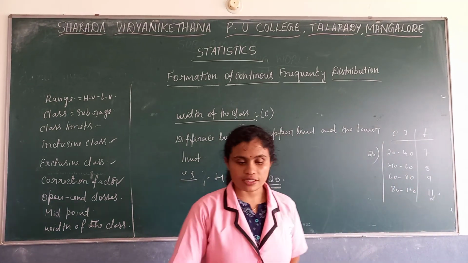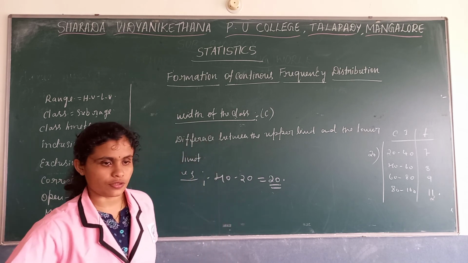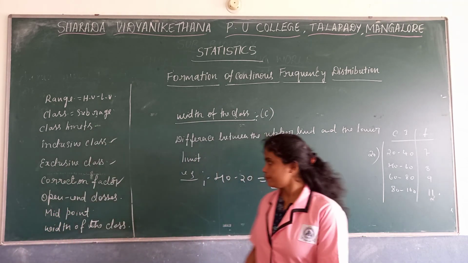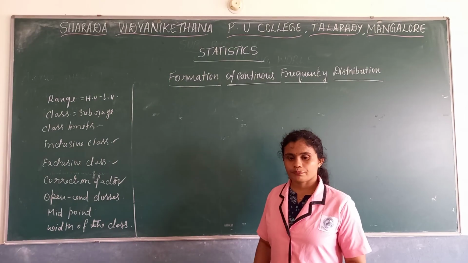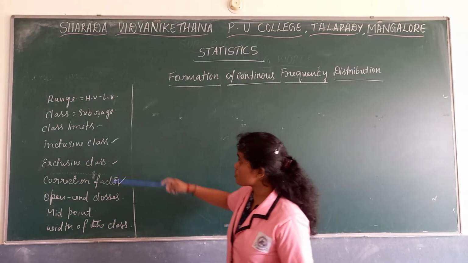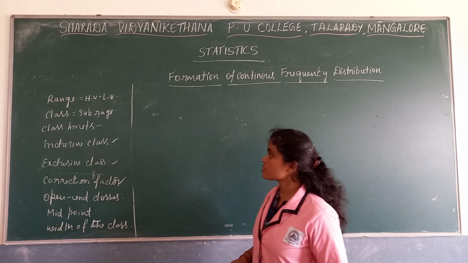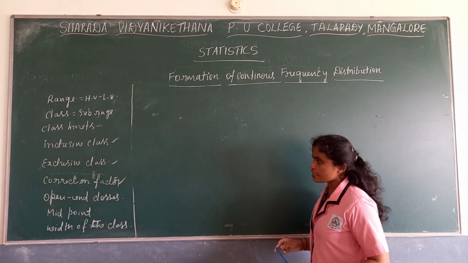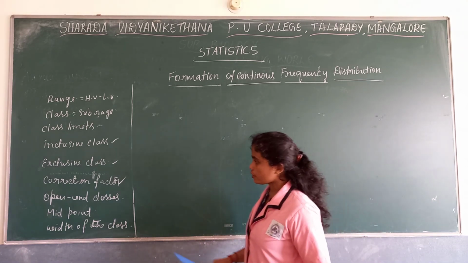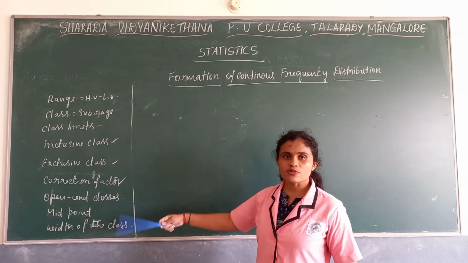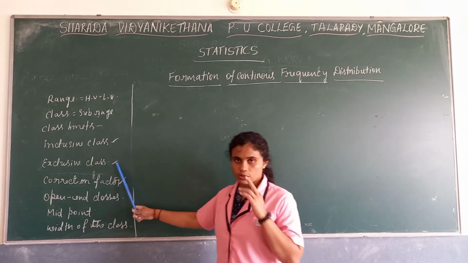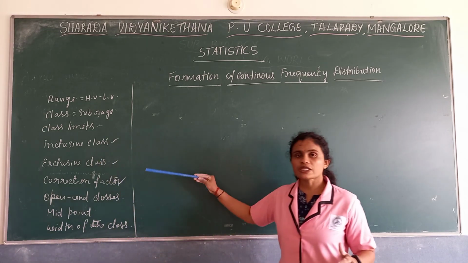Some other terms are there, we'll see those terms. I hope these terms are clear: range, class, class limits, inclusive class, exclusive class, correction factor, open-end class, midpoint and width. Please revise these terms once again. If you see your textbook, you can find this. Please be thorough with that.